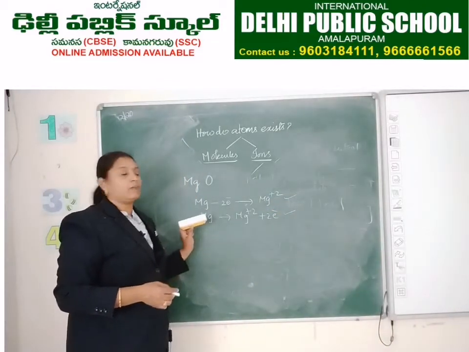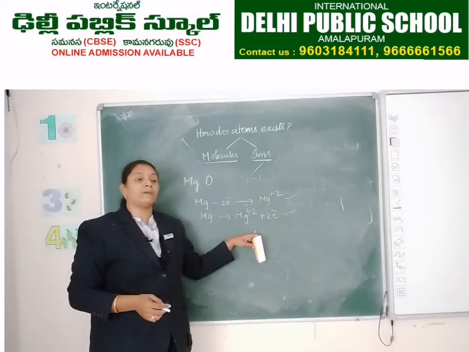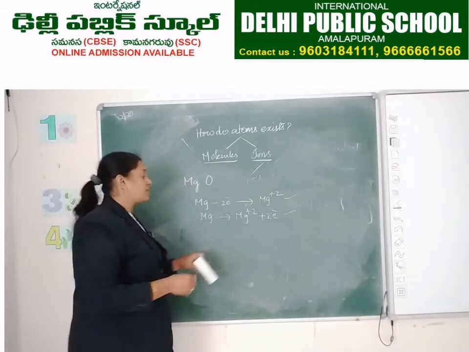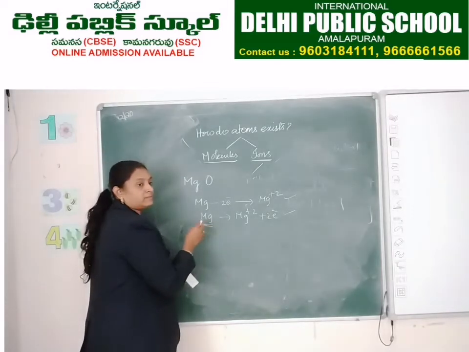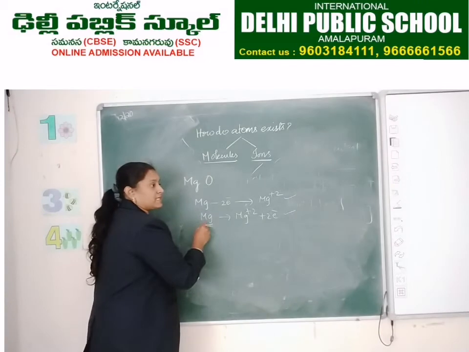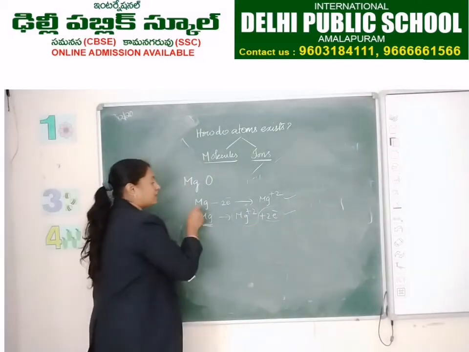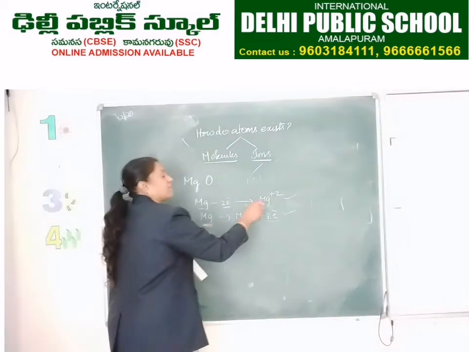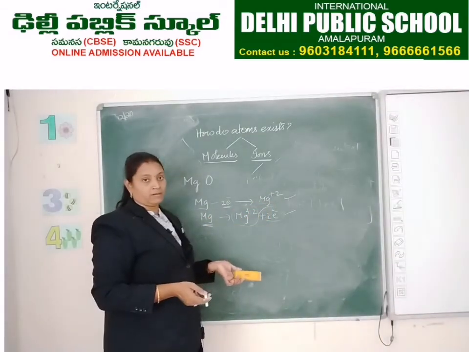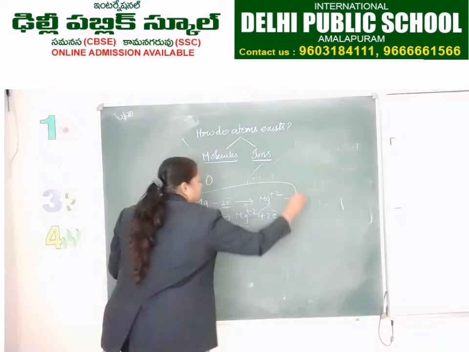If you write this equation or that equation, both show the same result. Here magnesium is losing 2 electrons and becoming Mg plus 2.